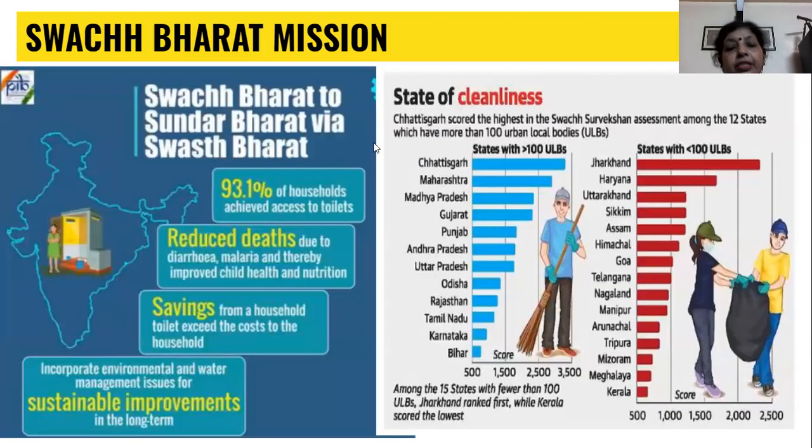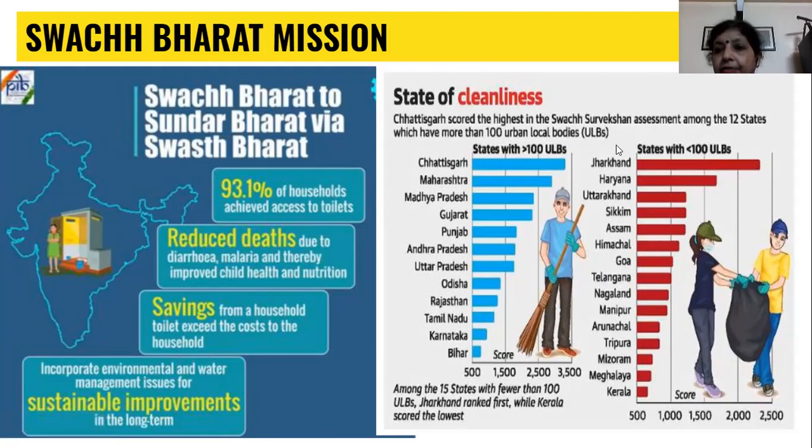There have been significant achievements. It was launched in 2014, and in the past 6 to 7 years, significant achievements have been made because of this Swachh Bharat Abhiyan. 93.1% of households have achieved access to toilets, reduced deaths due to diarrhea and malaria, and thereby improved child health and nutrition. Savings from a household toilet exceed the cost to the household. It also incorporates environmental and water management issues for sustainable improvement in the long term.